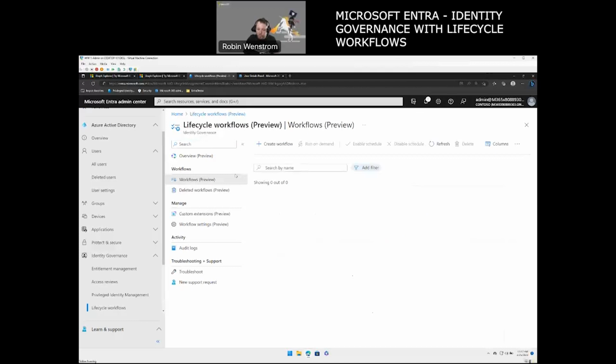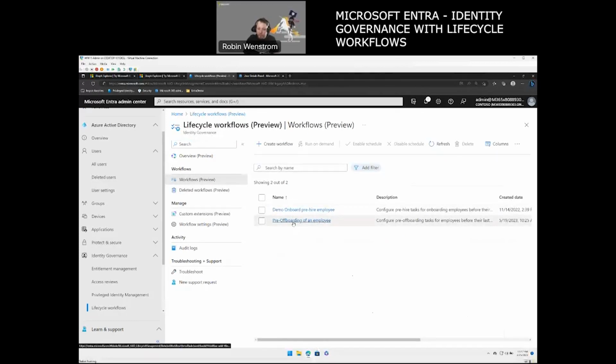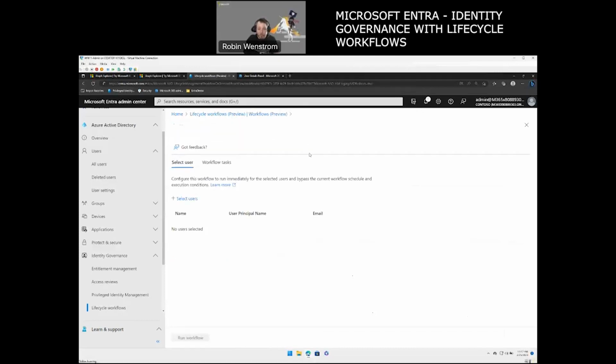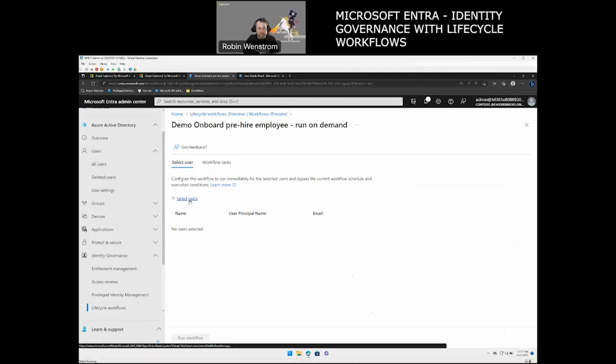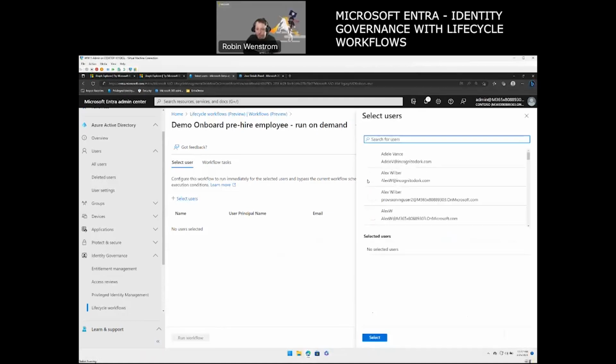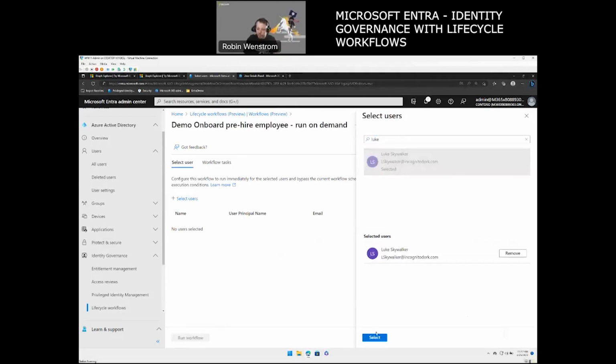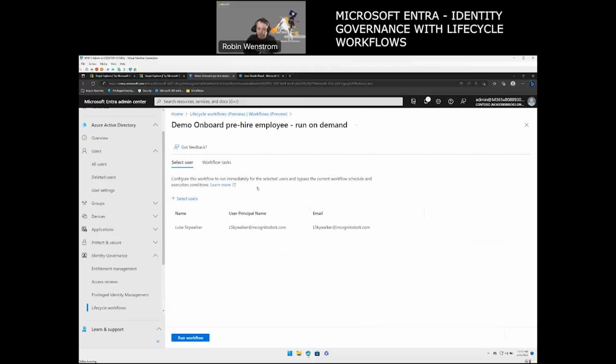And let's see, go to workflow. And like I mentioned, we can run it on demand. We also have a pre-offboard of an employee, but in my case, we're going to use the pre-hire. So we're going to run it on demand. With this, you actually get to select users because this is something I am manually triggering. I know I have Luke here, so I'm going to search for him. We see we have Luke Skywalker, perfect. So I'm going to select him. And then I'm going to say run workflow.